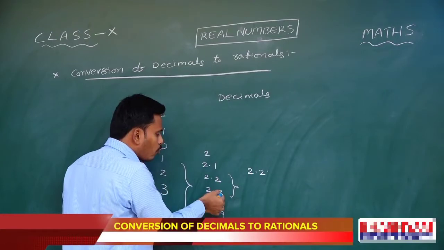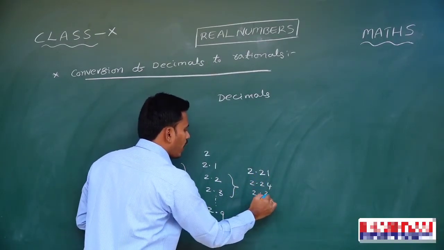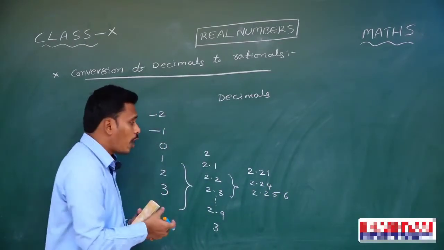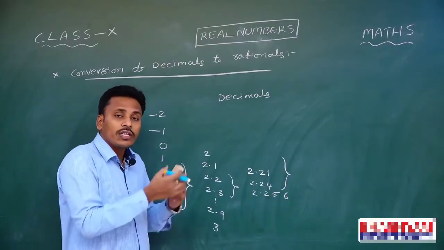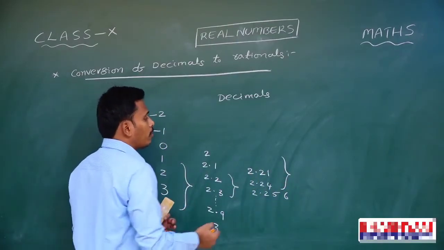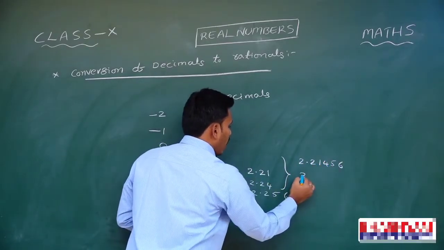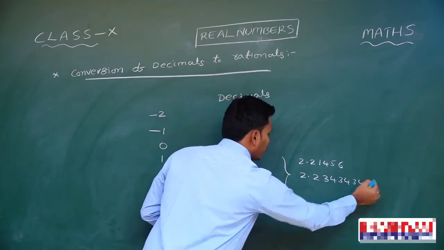After 2.2 we are starting, right? 2.21, 2.24, or you may write 2.256, like that. And still, if you observe, between 2.21 and 2.24 there are some more decimal numbers, like 2.21456, or otherwise 2.2343434.